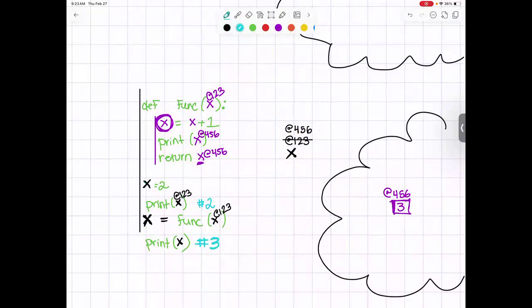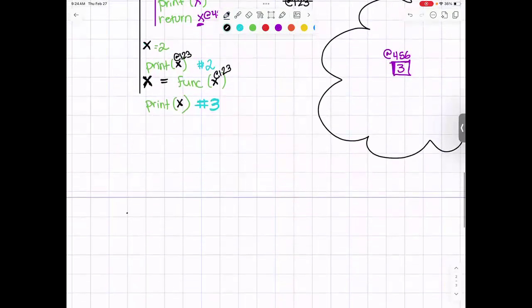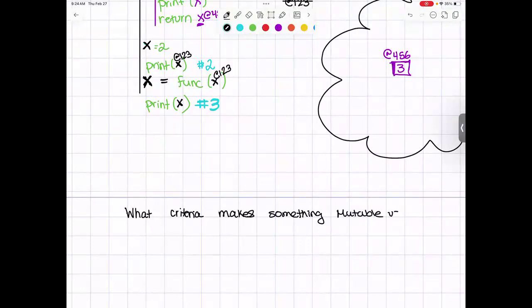So why is this the case? How does Python decide, I guess, what is going to be mutable and what isn't going to be mutable? Let's figure that out now. What criteria makes something mutable versus immutable? And at a very broad, analogy level, we're going to say it's because Python wants to